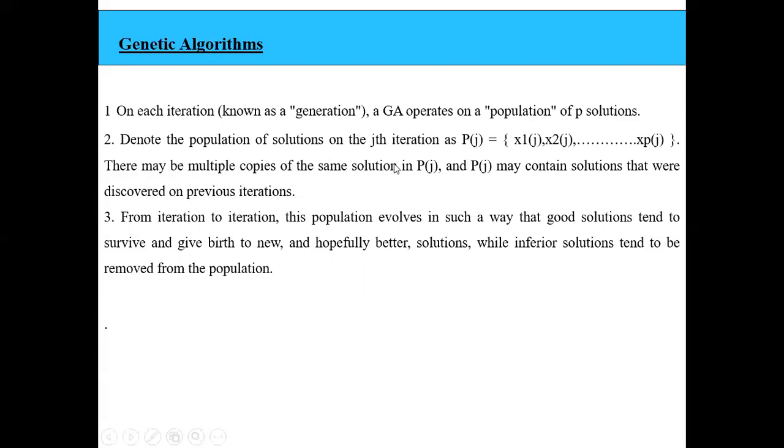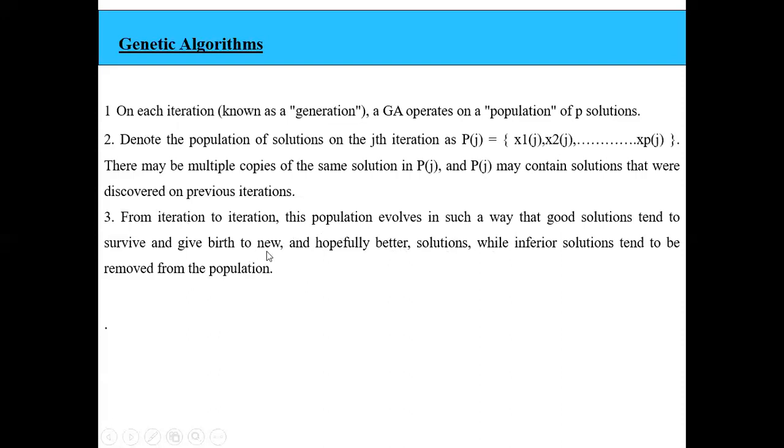There may be multiple copies of the same solution in P of j, and P of j may contain solutions that were discovered on previous iterations. Because it is a population of solutions, there is a chance of repeated solutions, or replication of the solution. From iteration to iteration, this population evolves in such a way that the good solutions tend to survive and give birth to new and hopefully better solutions, while inferior solutions tend to be removed from the population.